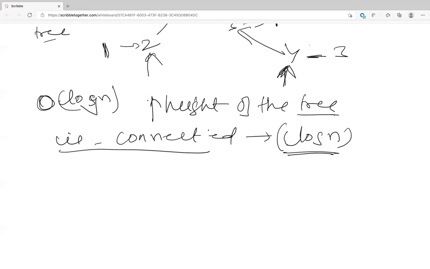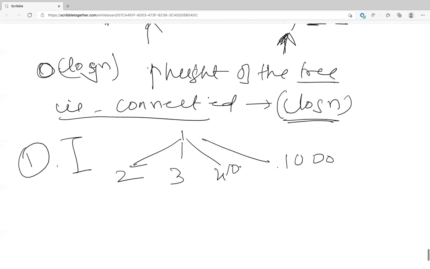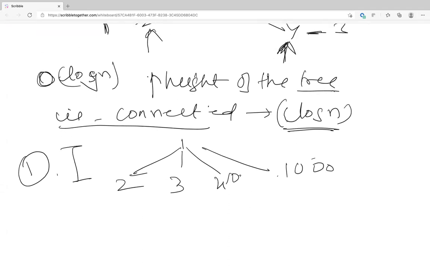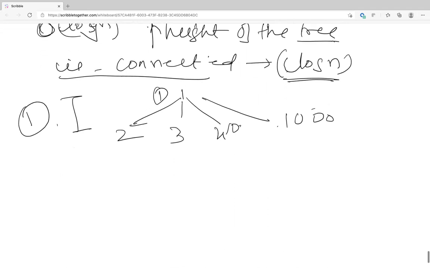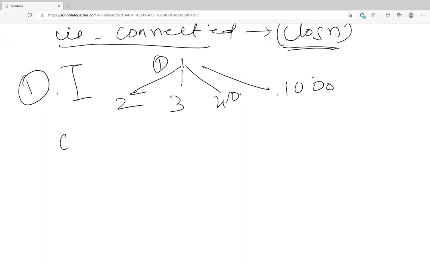But if there are a million elements and all are pointing to the same element, the tree is still small, right? So let's say you have 1 and you have 1,000 nodes here, 2, 3, 4, up to 1,000. The height is still 1, right? It can have like 1,000 branches, but to go from 1 till the root, it's still O of 1. You just have to go up, and that's just the height of the tree. So it's still log of n. Is it clear? Okay.